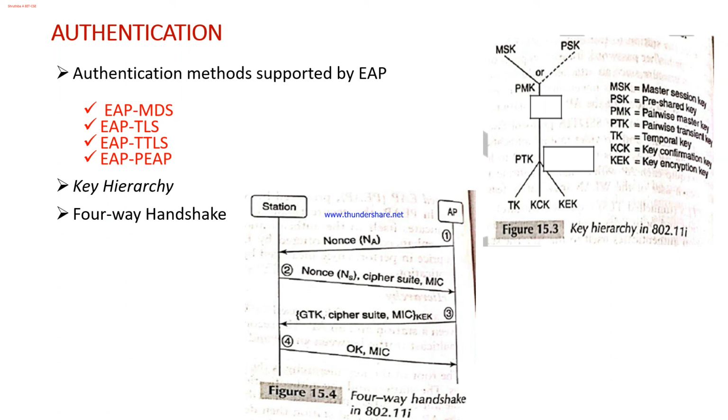And the fourth message is the acknowledgement from the station, indicating that it has received the previous messages without error. It is a signal to the access point that henceforth all messages will be integrity protected and encrypted with the temporal key. That is all about the four-way handshake.